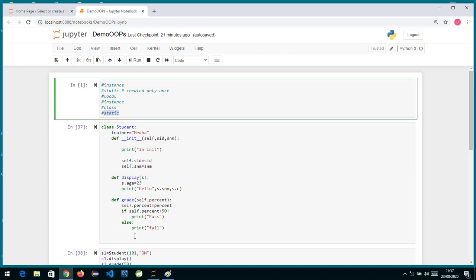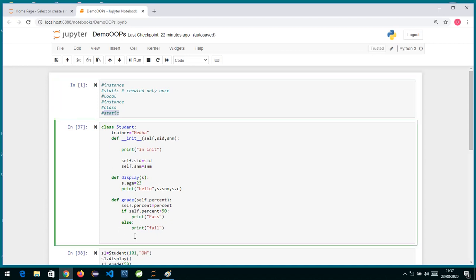Now I'll show you what we do over here. If I want to define a class method, I write def change_trainer. The first parameter is just a variable, and you can use any word over here; I take cls, and another parameter tnm, and a colon.